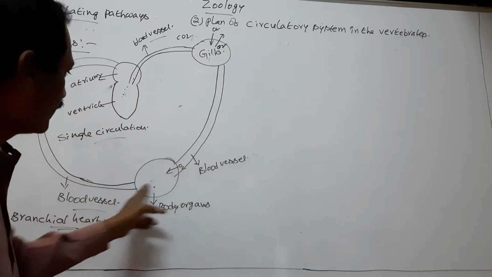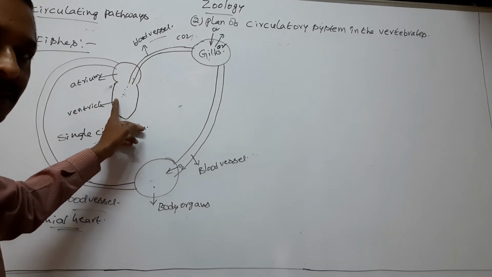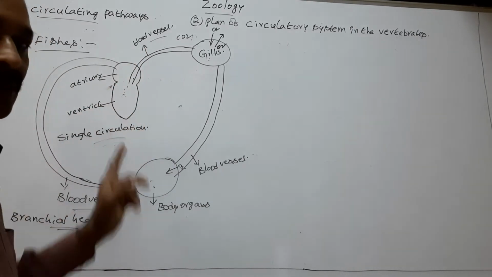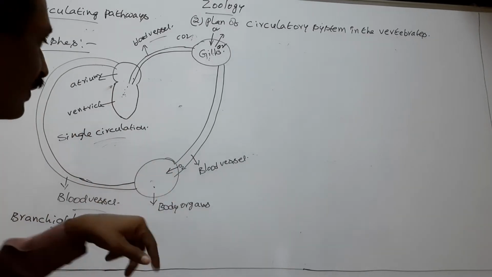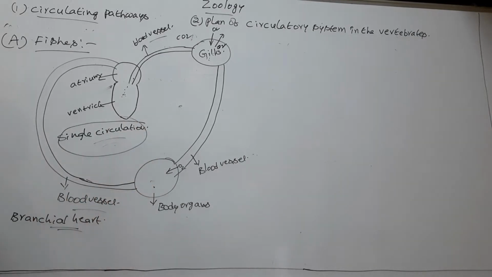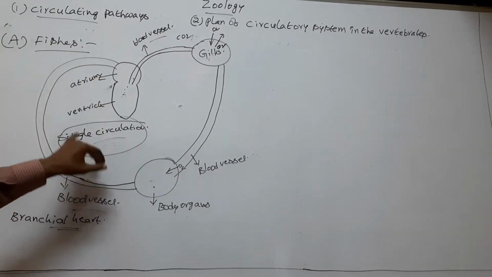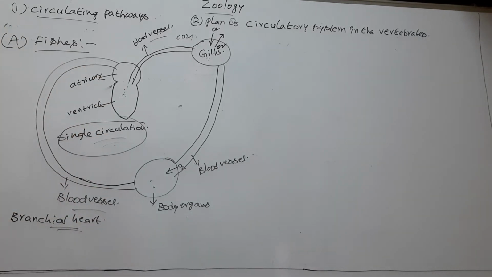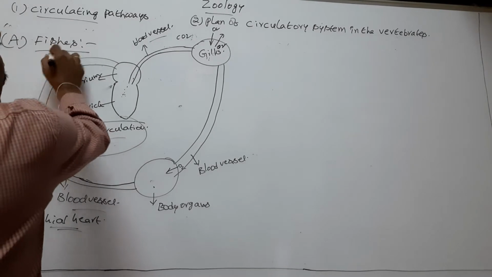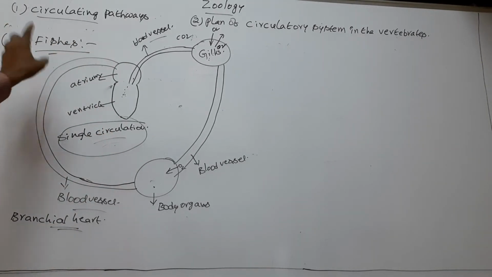In this complete circulation, blood passes through heart only once. This type of circulation is called single circulation. So heart of the fishes exhibits single circulation. So this is the plan of circulatory system in the fishes.